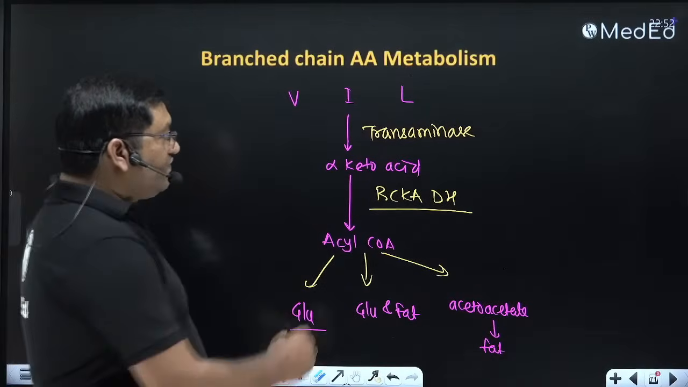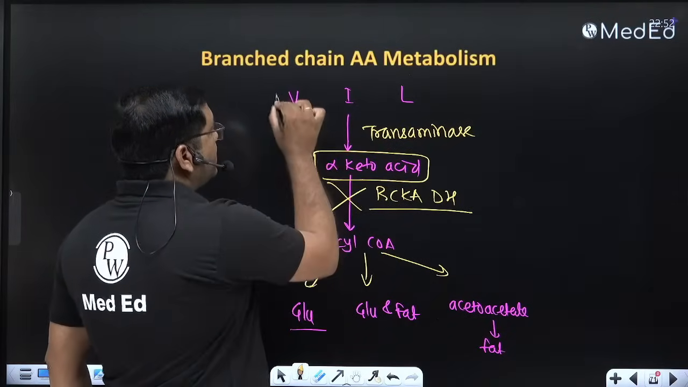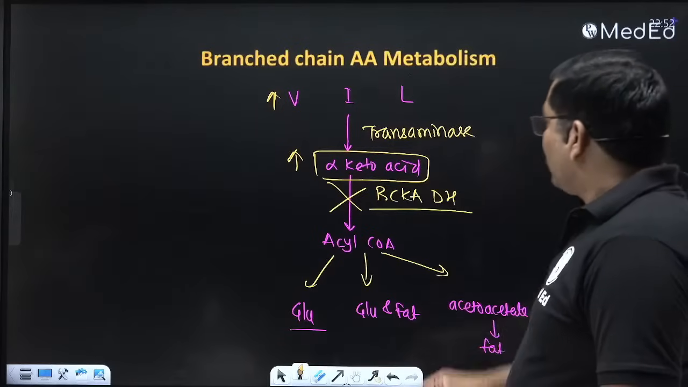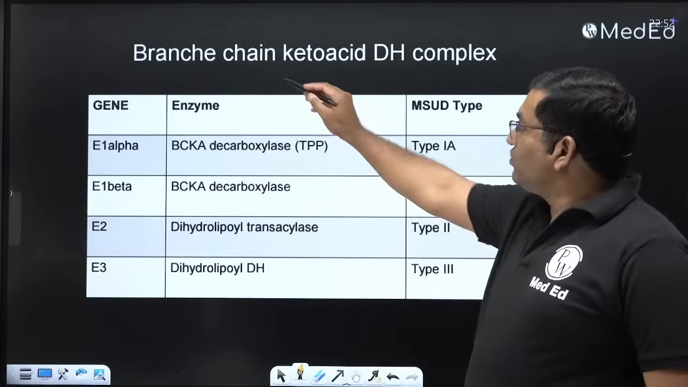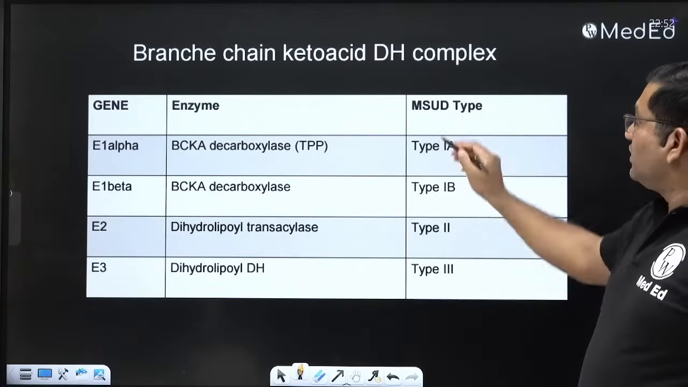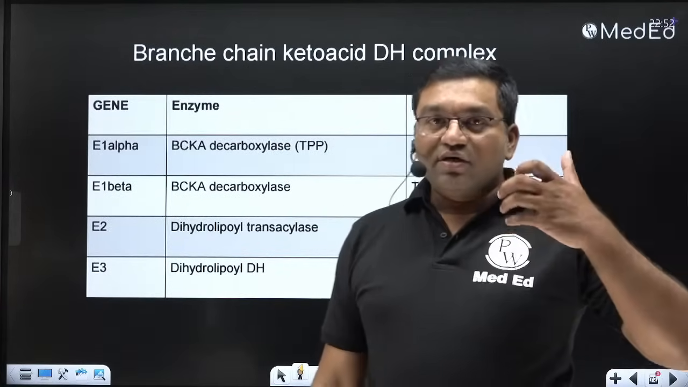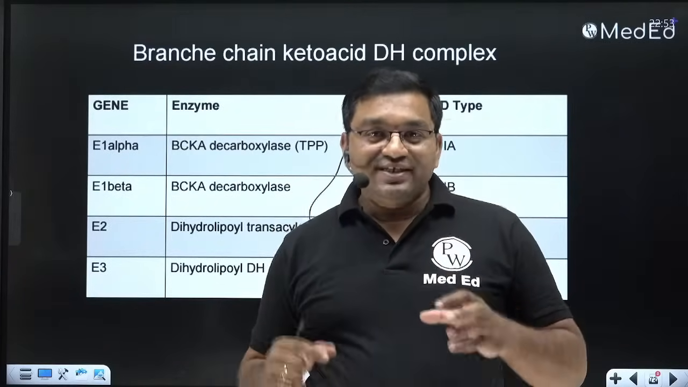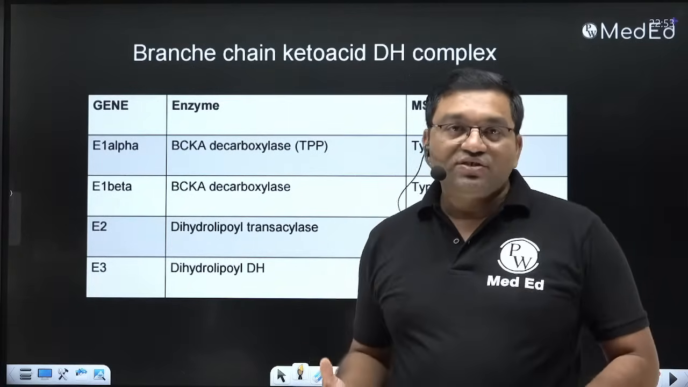So if there is a defect in this branched chain keto acid dehydrogenase, there is increased level of alpha keto acids and these amino acids in the urine, that causes maple syrup urine disease. So maple syrup urine disease is due to branched chain alpha keto acid dehydrogenase complex defect. So it causes MSUD. There is excretion of alpha keto acids in the urine, which give a smell like burnt sugar. So it is a lethal condition. Mental retardation is there, neurological manifestations will be there.